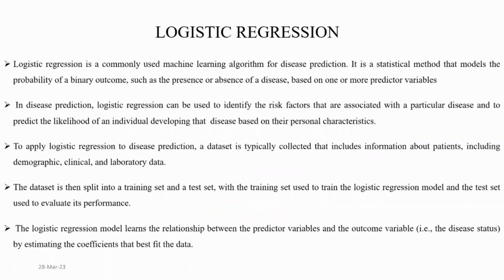In disease prediction, logistic regression can be used to identify the risk factors that are associated with a particular disease and to predict the likelihood of an individual developing the disease based on personal characteristics. To apply logistic regression to disease prediction, a dataset is typically collected that includes information about patients, including demographic, clinical, and laboratory data.